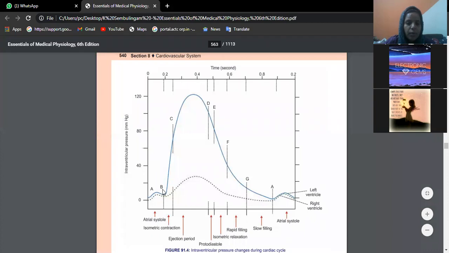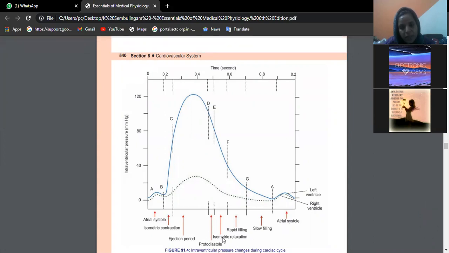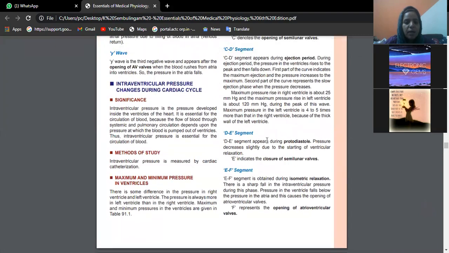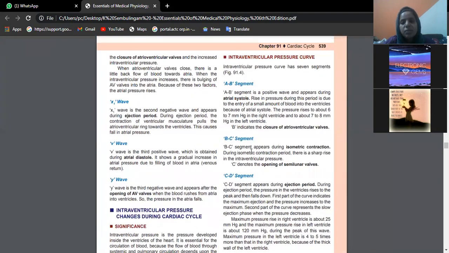So AB represents atrial systole. From B to C, it is isometric contraction. Then from C to D, it is the ejection period. D to E is protodiastole. E to F is isometric relaxation. Then F to G is rapid filling and G back to A is slow filling. Now after A, atrial systole starts again. Readings are given, just read once, you will understand. So these are ventricular changes.